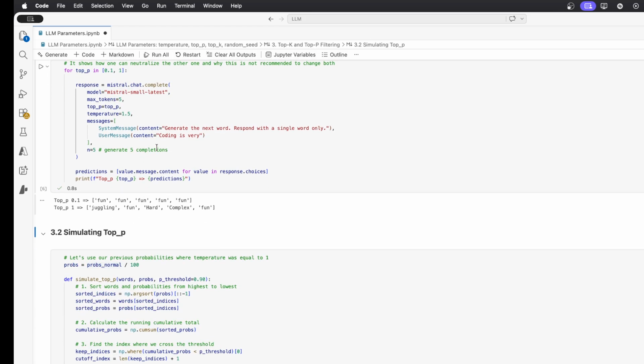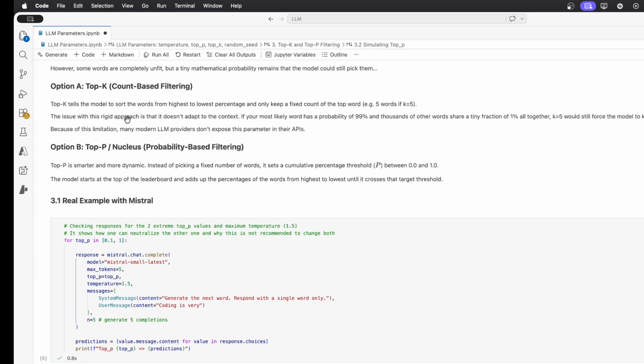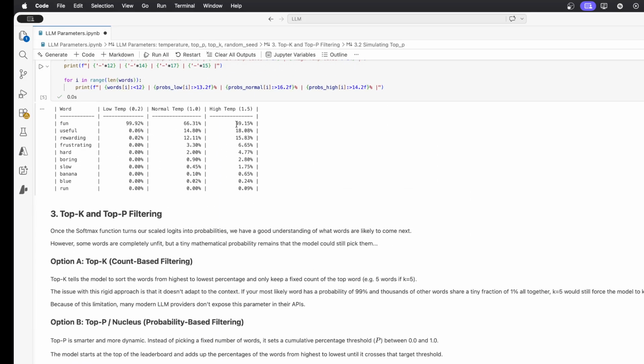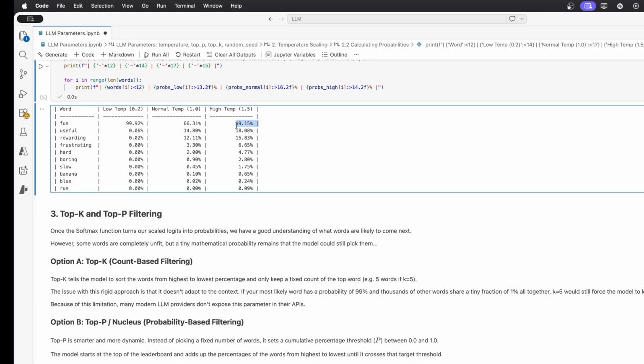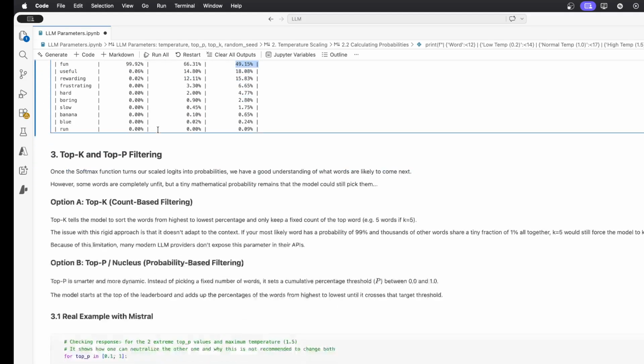And here we can see that, indeed, with top p 0.1, we get the same word every single time. That makes sense because if you remember, with this temperature of 1.5, assuming they have the same list of words, you end up with this type of probability, so the top 10% will stop at the first word, fun, because it's already higher than this threshold. So here you removed all the creativity from the temperature because you are sampling only one word.